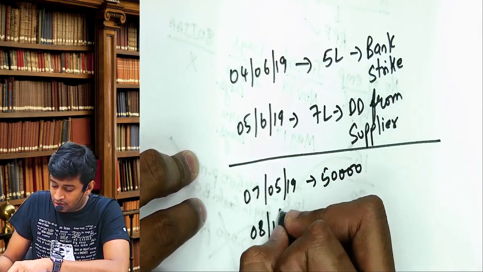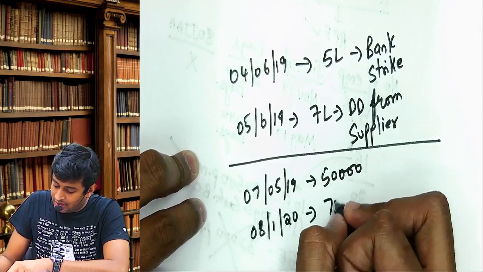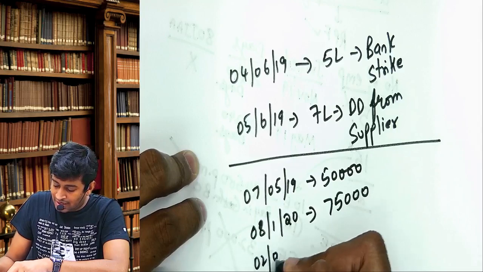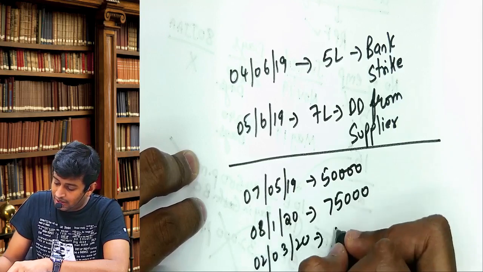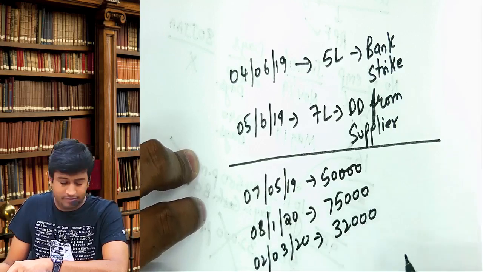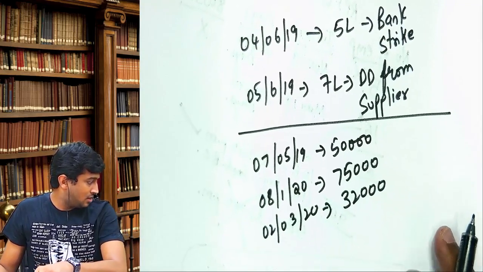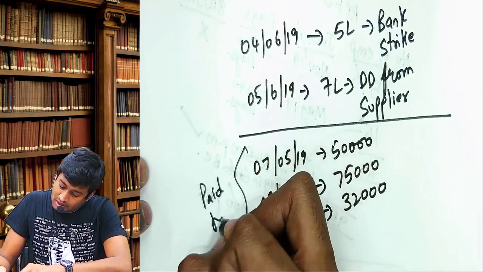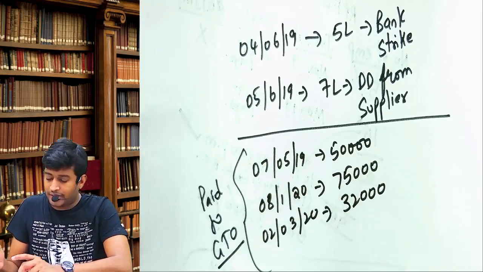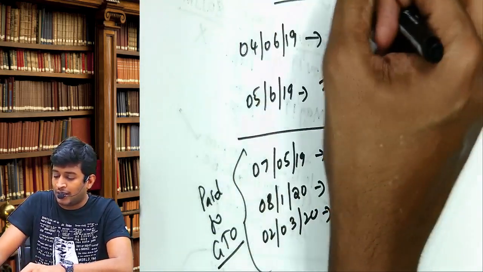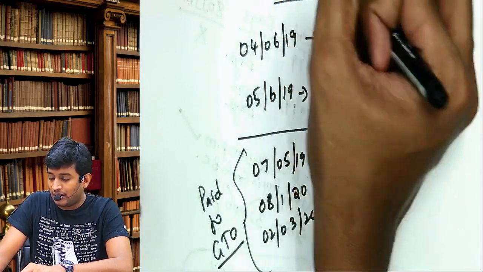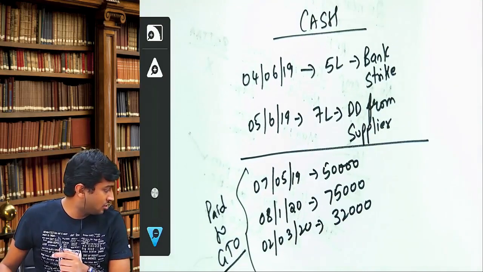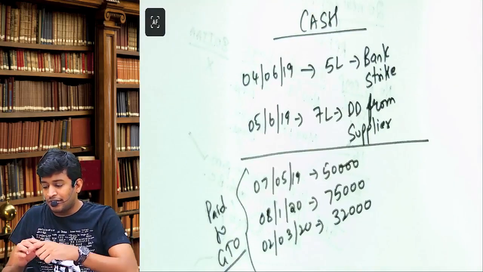8th January 2020, 75,000. 2nd March 2020, 32,000. Am I clear? These are paid to goods transport operator. First point. And all the payments are made in cash. Am I clear? How much is the first payment?